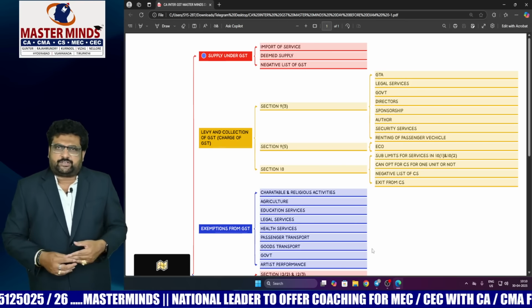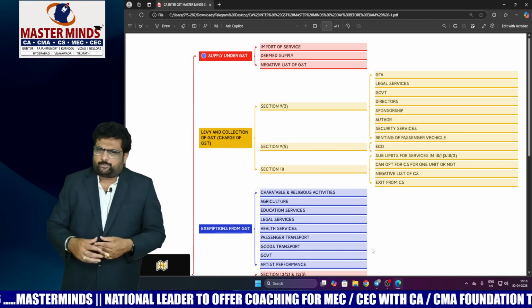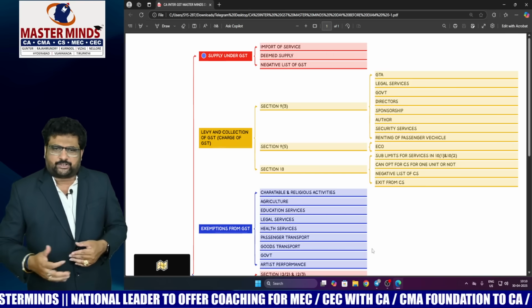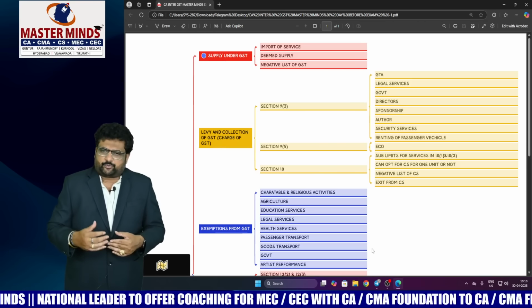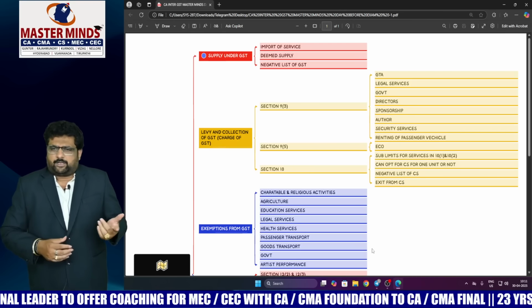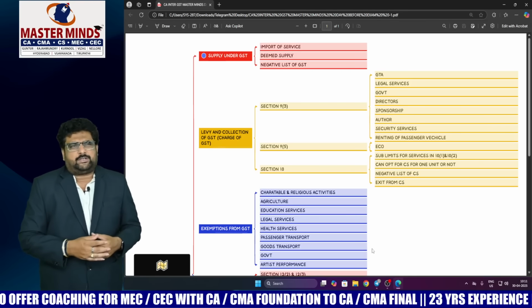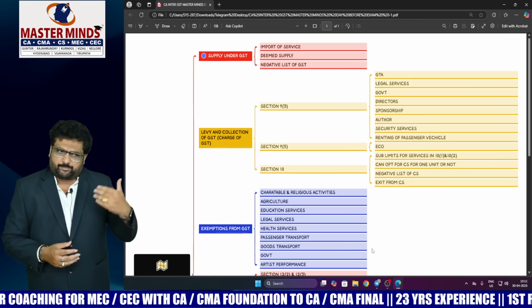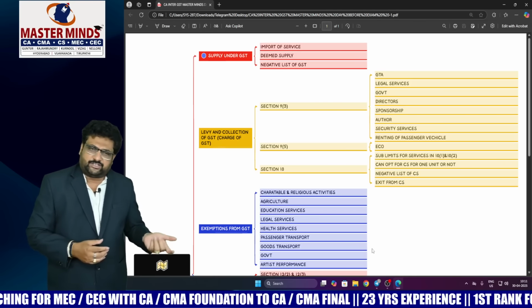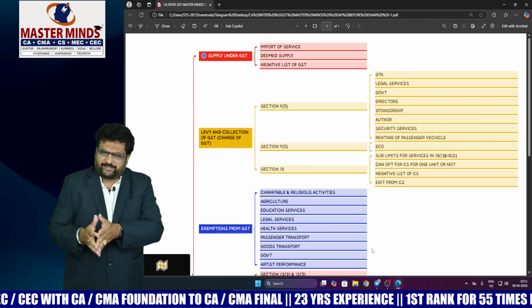After that, section 10, which is the composition scheme. With respect to this, the sublimits for services in 10.1 and 10.2, that means the limits, you need to keep in focus, whether it may be 1.5 crore, 75 lakhs or 50 lakhs, and what the eligibility criteria are.